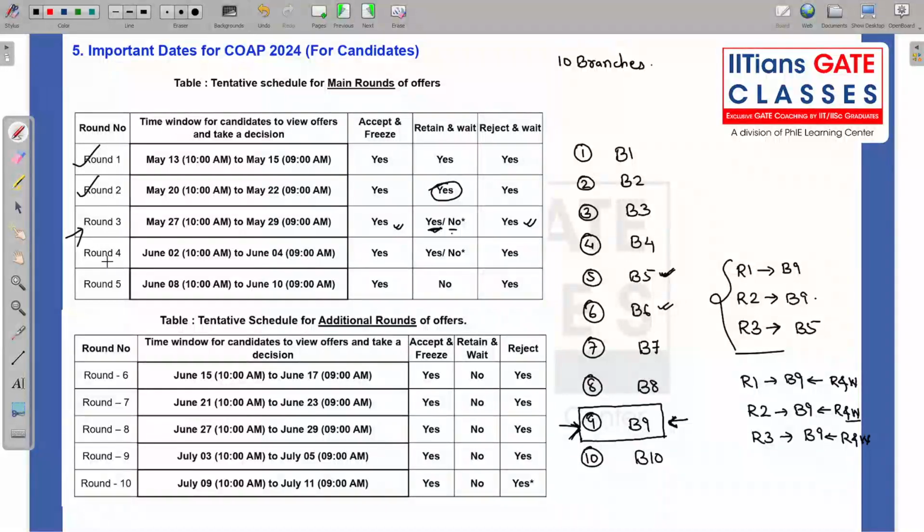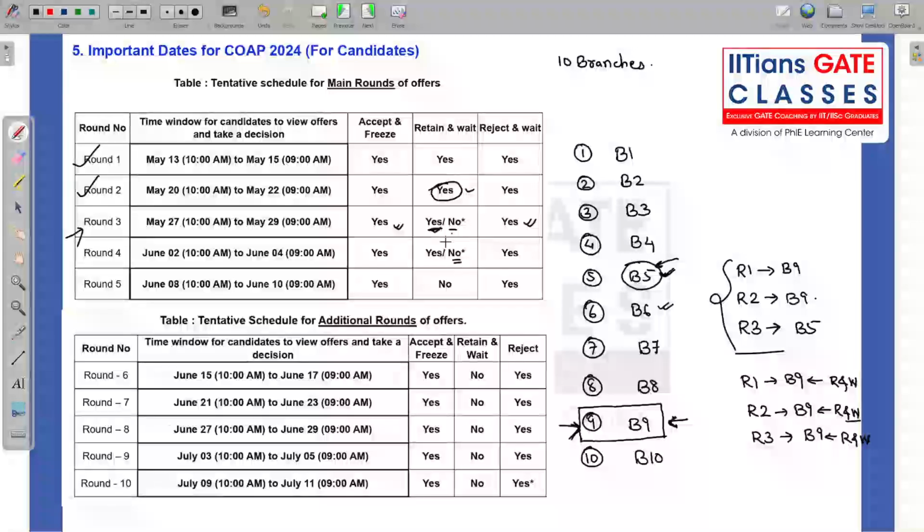So in round 4 also the same thing is going to happen. Suppose in your round 2 you got B5 and you pressed retain and wait. In round 3 also you got B5 only, and you pressed retain and wait. So in round 4 once again if you are getting B5, then you cannot press it.